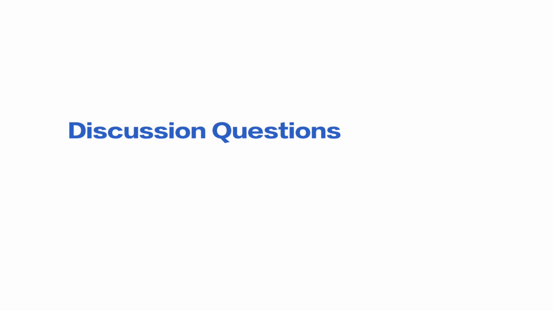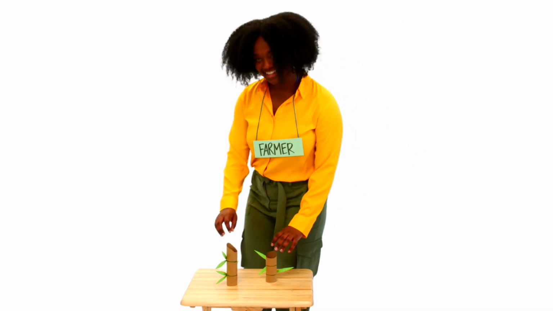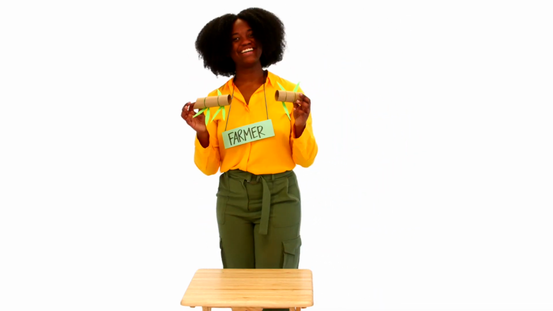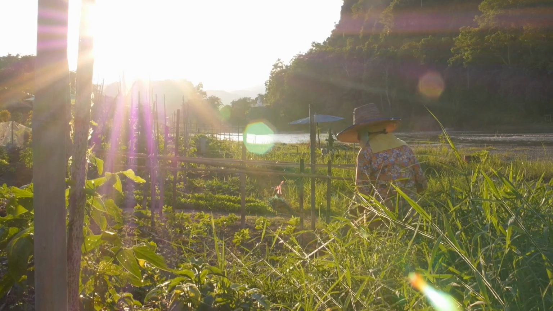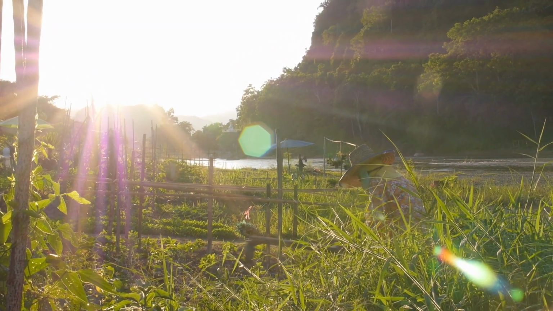Ask for observations about how the pandas moved. Was every panda able to get the bamboo it needed? But the pandas aren't the only things in the habitat. There are farmers too. Ask a couple of students to play the role of a farmer. Each farmer should go to a desk where a panda is not and claim that desk as their own. This plot of land is now a farm. If there's bamboo on their desk, the farmers should remove it.